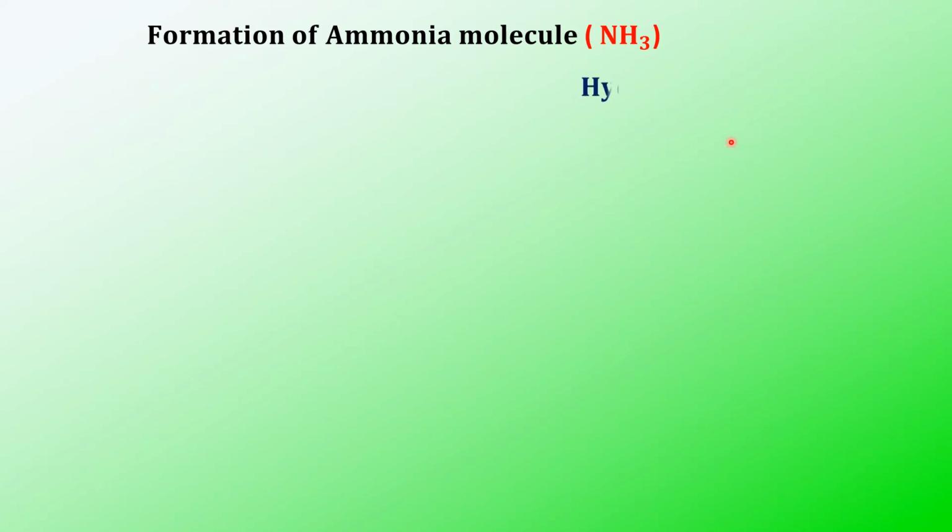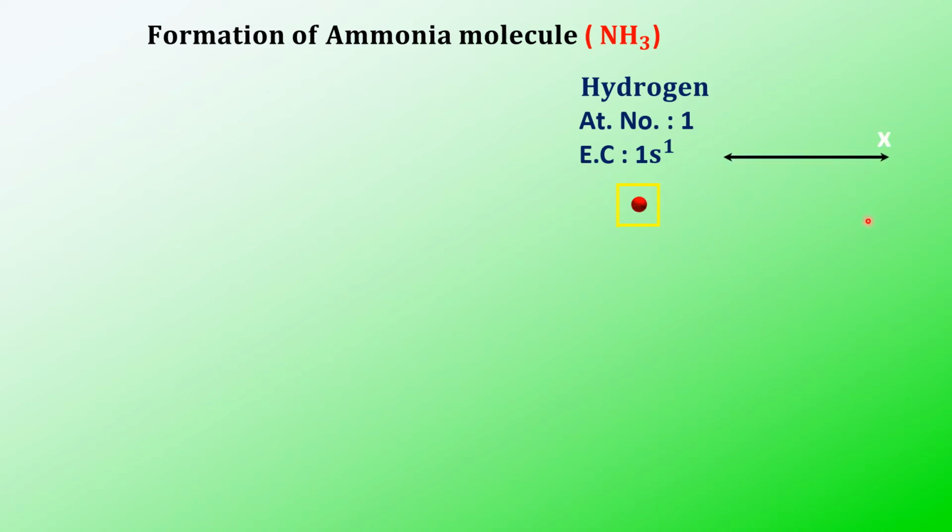Now we'll see the third type of hybridization, that is sp3 hybridization, by taking the example of ammonia. Say hydrogen contains one electron in the s orbital, that is the 1s orbital, and the shape of the s orbital is spherical. This s orbital will overlap with the p orbitals of nitrogen.